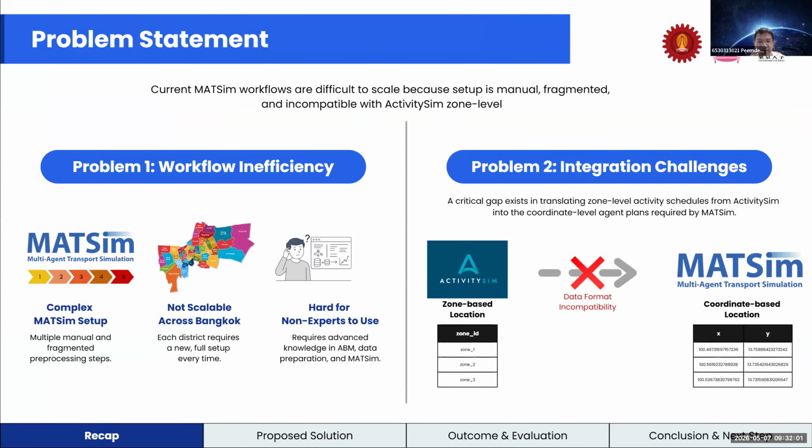The main problem we address is that setting up MATSim manually is complex, time-consuming, and difficult to scale across Bangkok. Each area often requires repeated configuration, which makes the workflow inefficient and hard for non-expert users. Another key challenge is data integration. ActivitySim and MATSim use different data formats, so converting data between them usually requires manual processing and can easily cause errors.